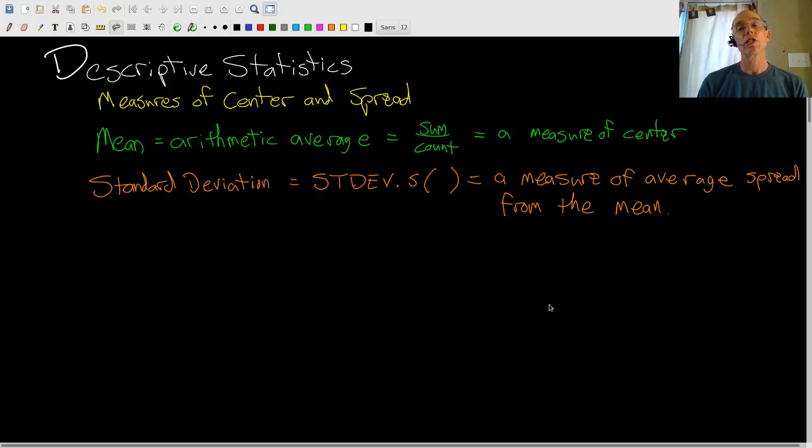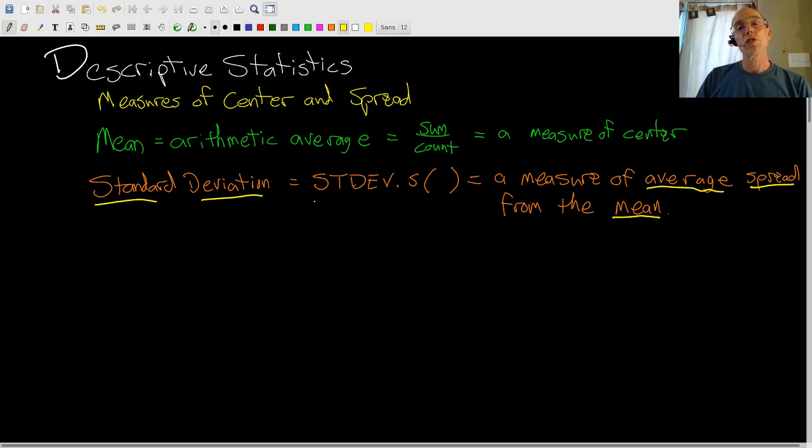So those are all measures of spread. But standard deviation is probably a bit more important. It's definitely a bit more important. So it's a measure of average spread from the center. Okay. So again, it's average spread of the data from the mean. So you cannot talk about standard deviation, this average deviation, without the mean. And so I want to look at a few graphics and explain that a little bit.